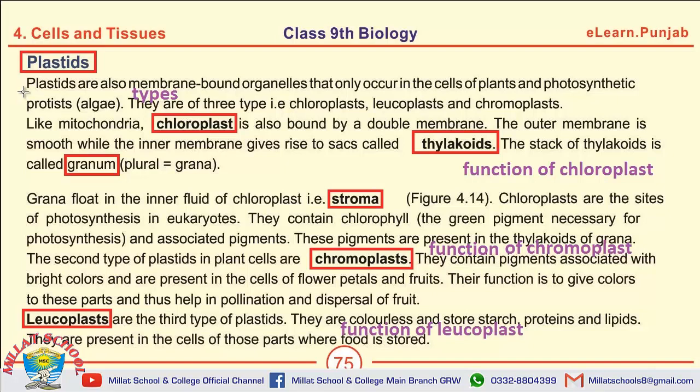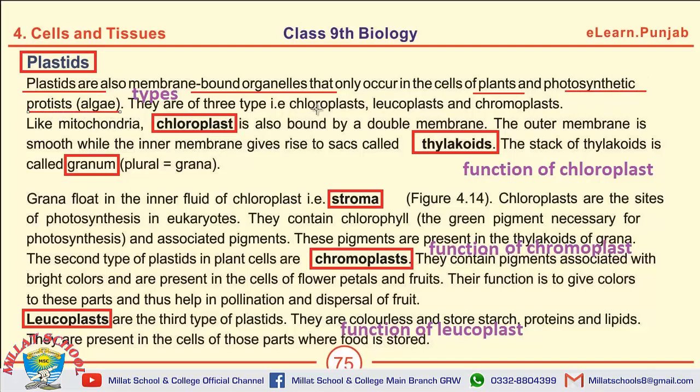So plastids are membrane bounded organelles, and the main thing is that they are only present in the cells of plants. As well, they are present in the photosynthetic protists like algae.